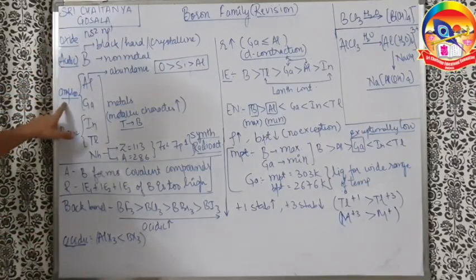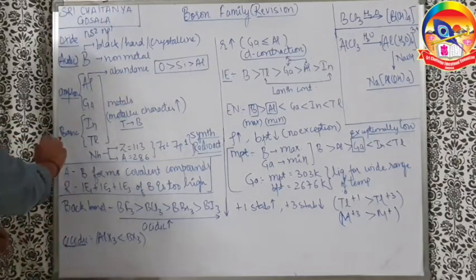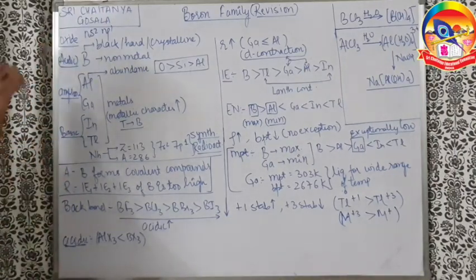Aluminium and gallium oxides are amphoteric in nature. Indium and thallium oxides are basic in nature. So you can understand the basic nature of oxides is increasing down the group and acidic nature is increasing from down to up. So acidic nature is decreasing and basic nature is increasing down the group.